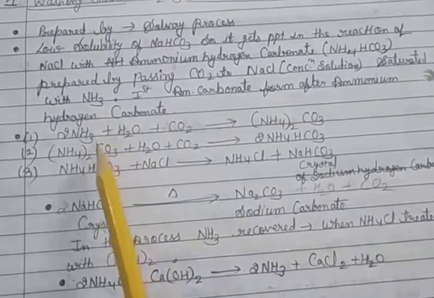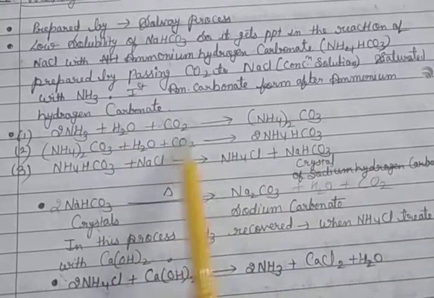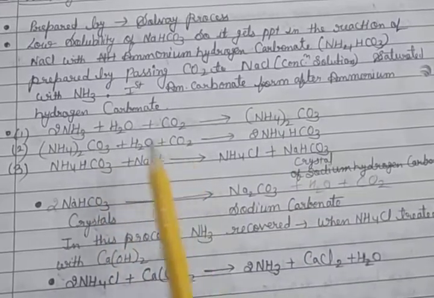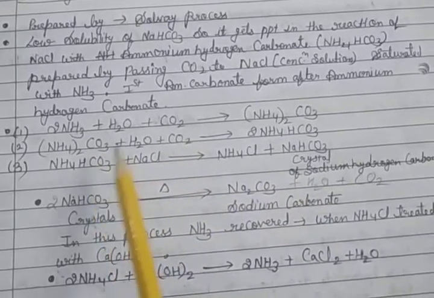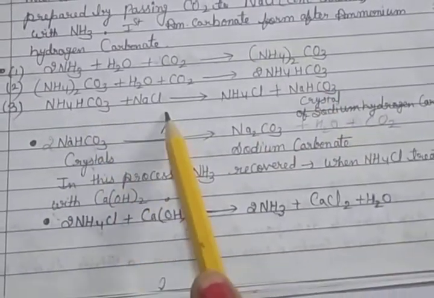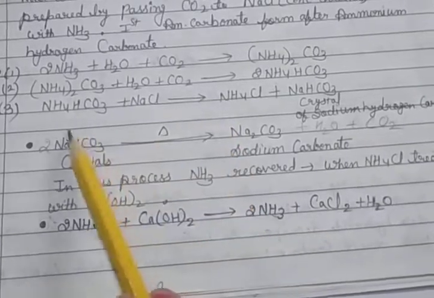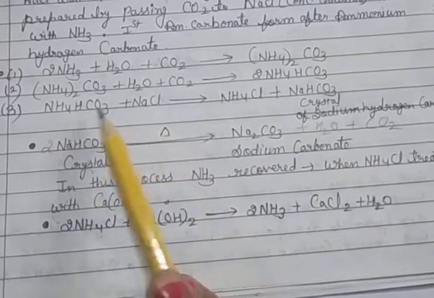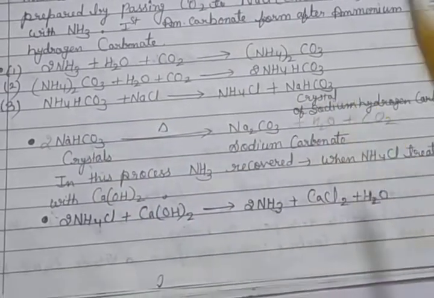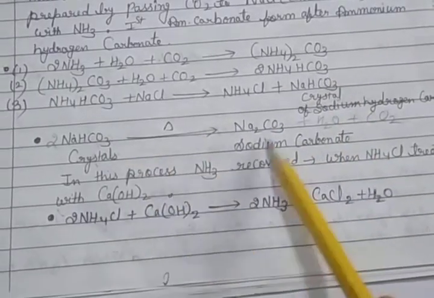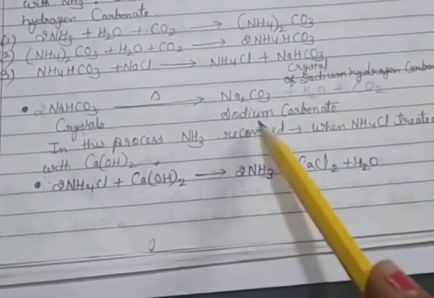Again: ammonia reacts with water and CO2 to form ammonium carbonate, CO2 is passed into it to form ammonium hydrogen carbonate, which reacts with NaCl to give ammonium chloride and NaHCO3. On heating this sodium bicarbonate, sodium carbonate Na2CO3 forms.